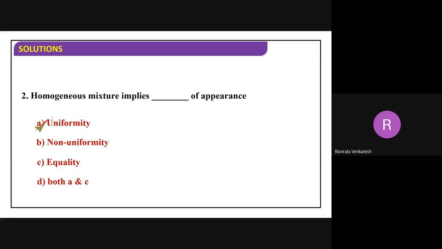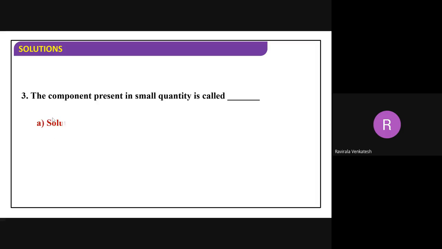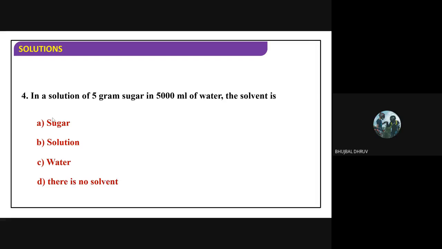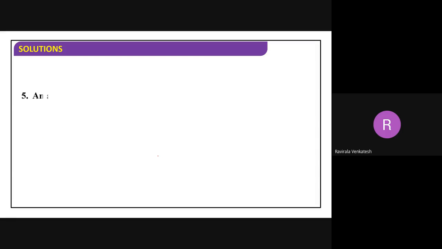You get a uniform appearance. Next. The component present in small quantity is called what? Solute. Right. A solution of 5 grams sugar and 5,000 ml of water. The solvent will be water. Very good.